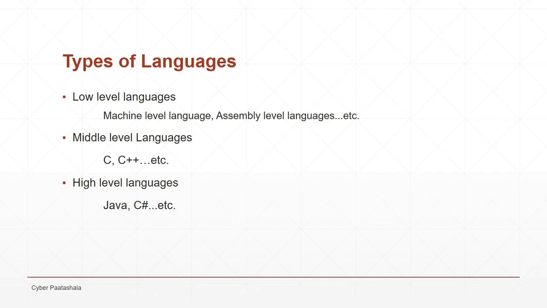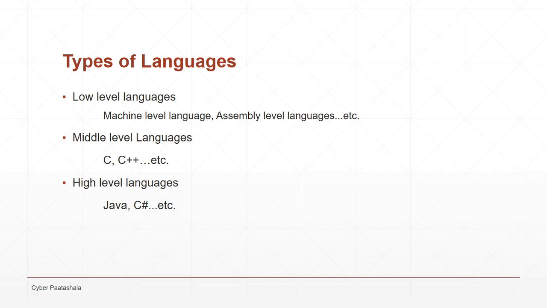Coming to middle level languages, C is there under middle level language. We all know that C is a structure oriented programming language. But the drawback with the C language is it doesn't support object orientedness. It doesn't support OOPS principles. These are the drawbacks with the C language. Then after that C++ was introduced.